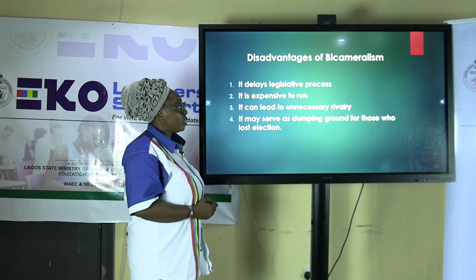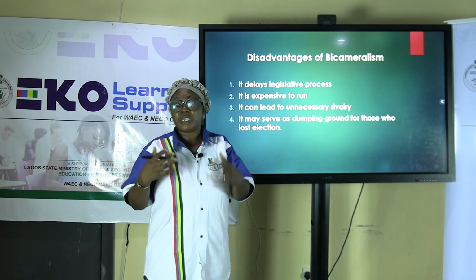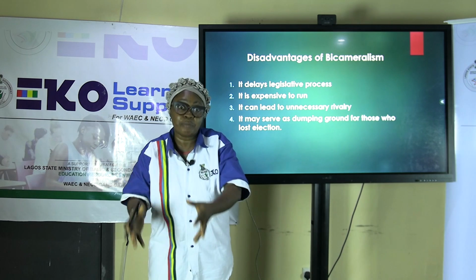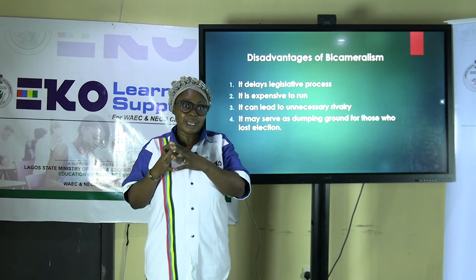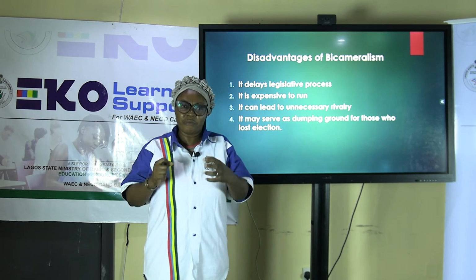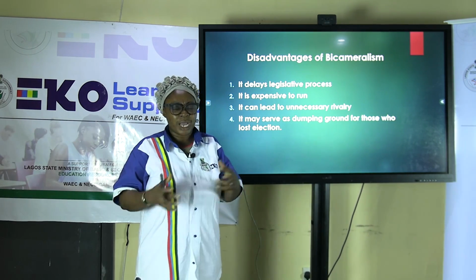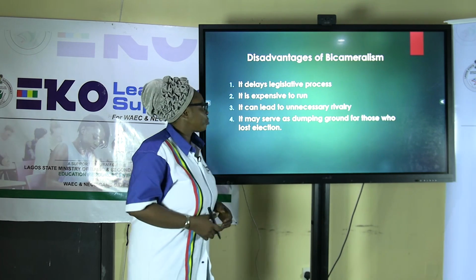Now we go to the disadvantages of bicameralism. One, it delays the legislative process. Why? Because it comes in two chambers. One has to pass it first. For example, in Nigeria, as we said, in the lower chamber we have 360 members. They will all deliberate, and if the larger number say yes to it, they will take that before they pass it to the other house. So it takes a lot of time. They cannot make quick decisions.